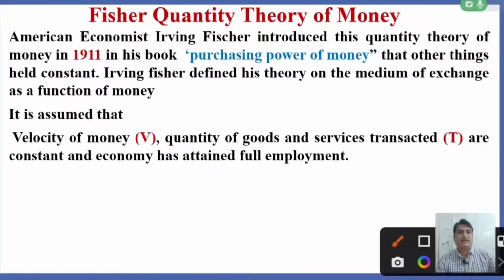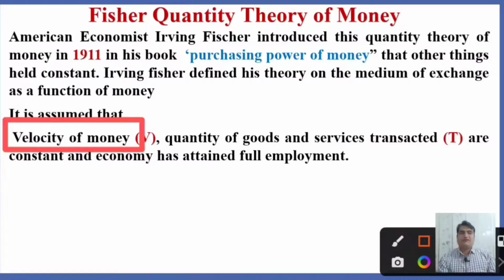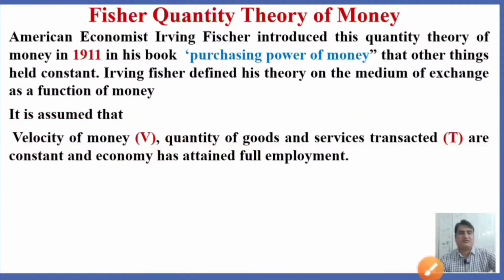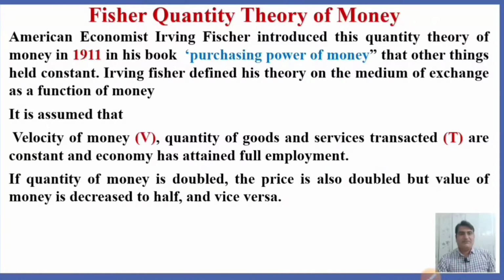Velocity of money means the number of times money is used for the purchase of goods. This theory is based on the assumptions that the velocity of money and the quantity of goods and services transacted remain constant and the economy has attained full employment. This theory states that if the quantity of money is doubled, the price is also doubled, but the value of money is decreased to half, and vice versa.